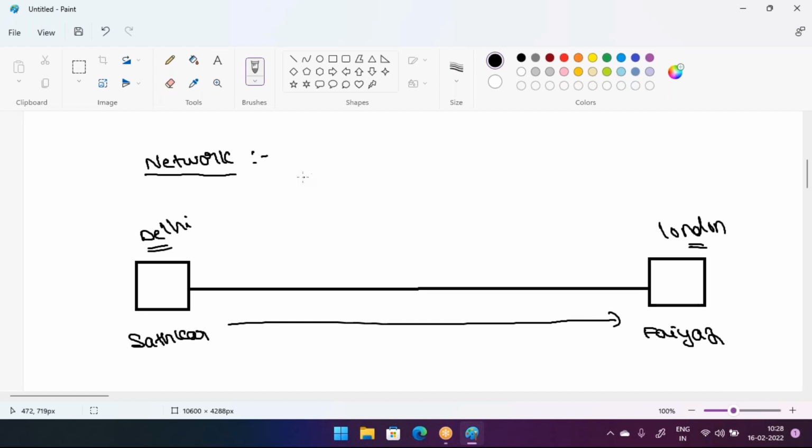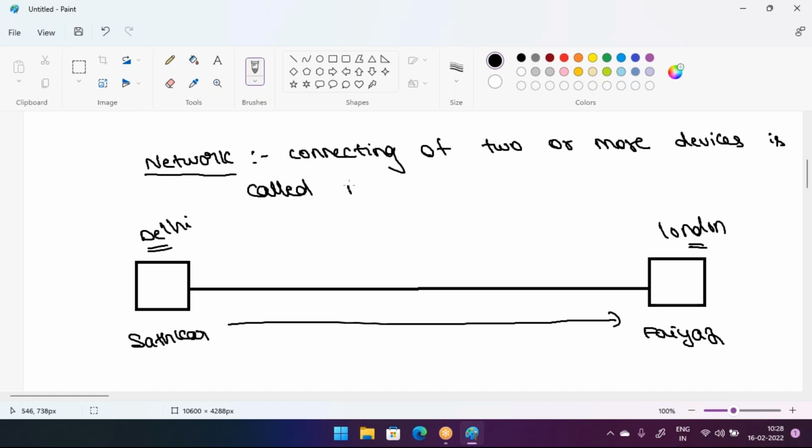Network means connecting two or more devices. That is called a network. The network means a simple thing here. Connecting two or more devices is called a network. That's it.